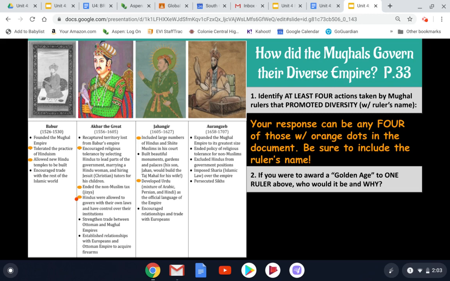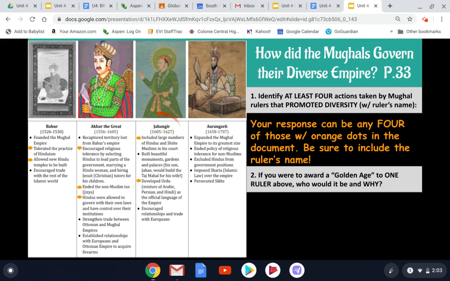And the third action that Akbar makes is Hindus were allowed to govern with their own laws and have control over their institutions. This is very similar to how the Ottomans set up the millet communities, allowing them to educate their children in the traditions and belief systems that they wanted, and let them have a lot of cultural freedom of their own.